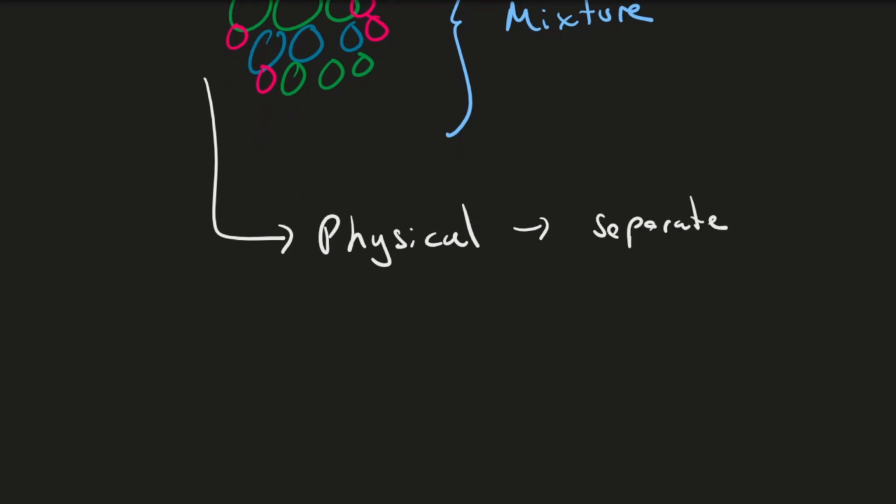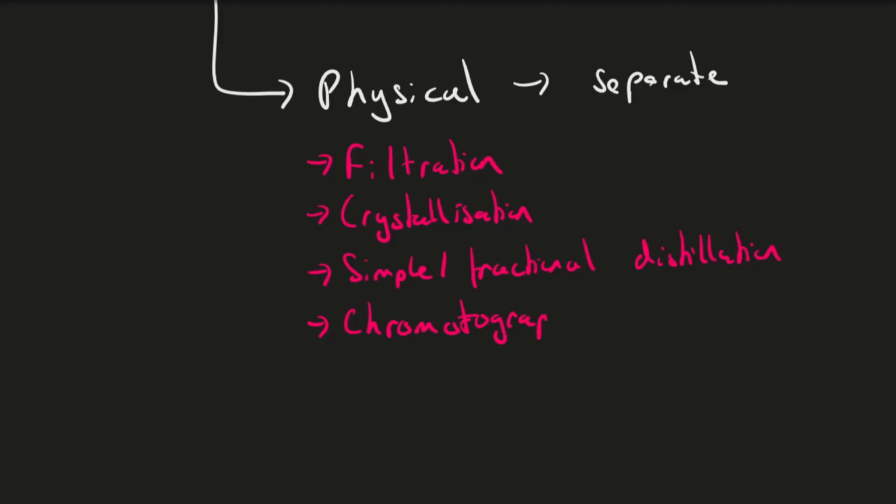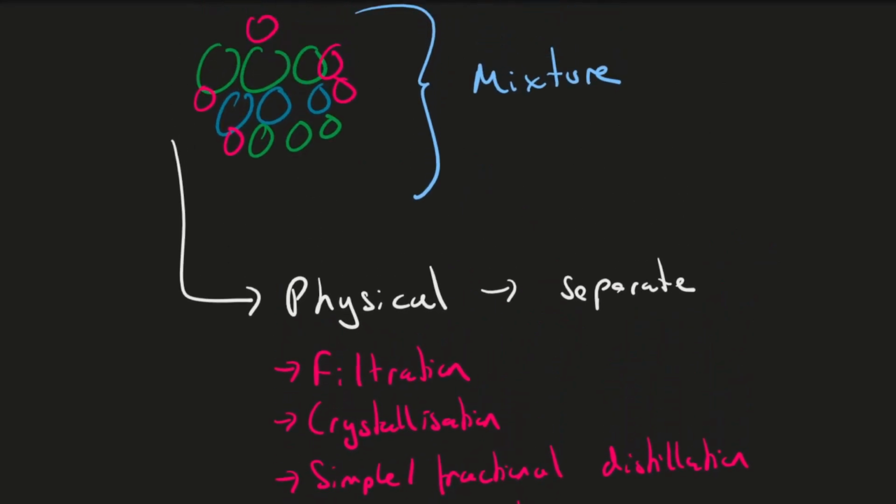And we'll look at physical processes in more detail, but you do need to know a few examples. For example, you could use filtration, crystallization, simple distillation or fractional distillation, or even chromatography. Don't worry too much if you're not aware of what these actually are. We haven't covered these yet, but we will in future videos. What you should know is that all of these are examples of physical processes. There are no chemical reactions involved here. You're not creating any new substances. You're just separating out these existing substances that are already there.